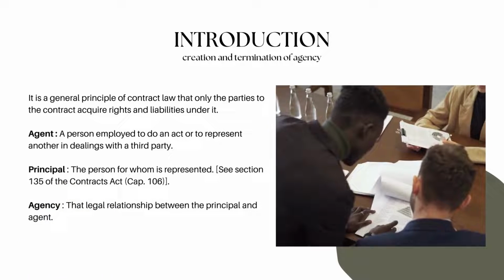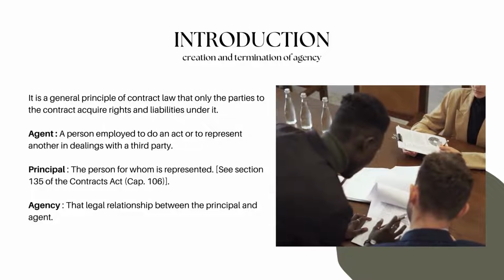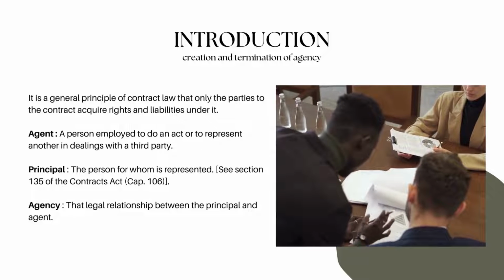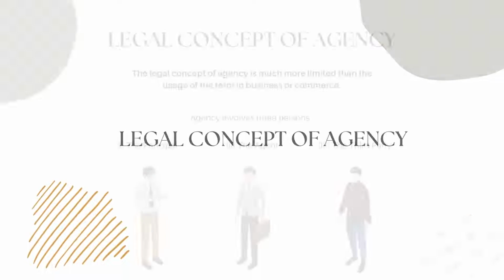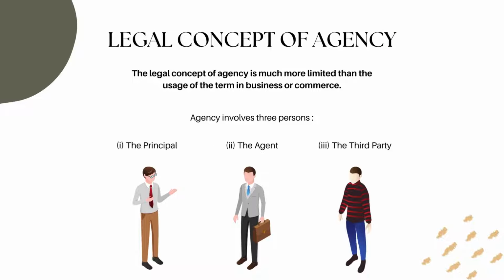Introduction. It is a general principle of contract law that only the parties to the contract acquire rights and liabilities under it. Legal concept of agency. In legal terms, agency involves three persons: the principal, the agent, and the third party.